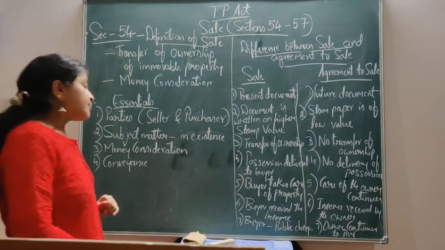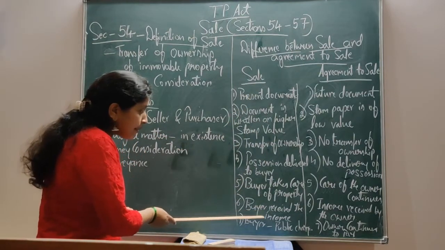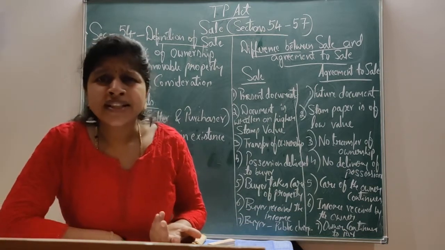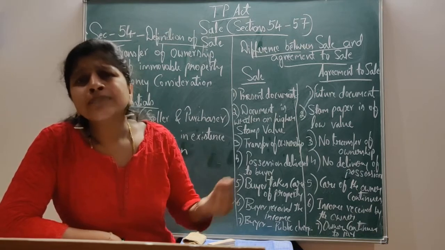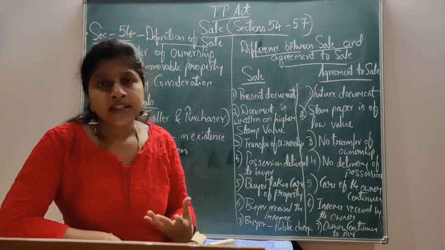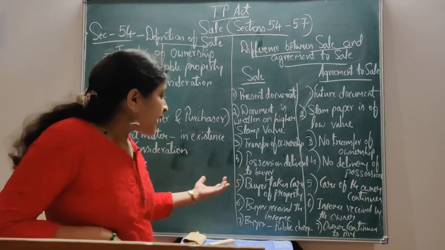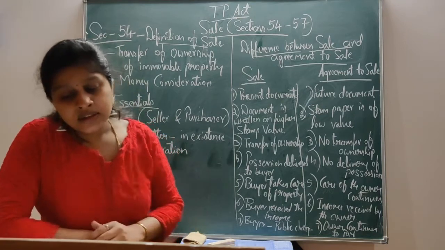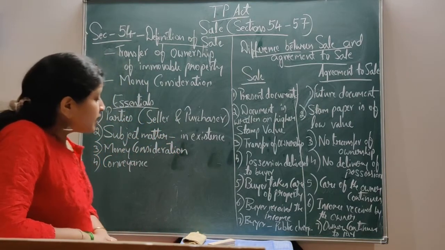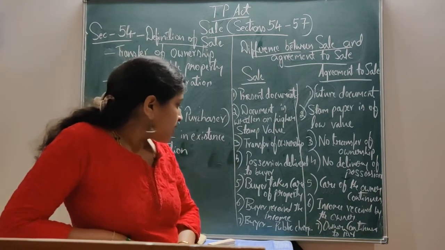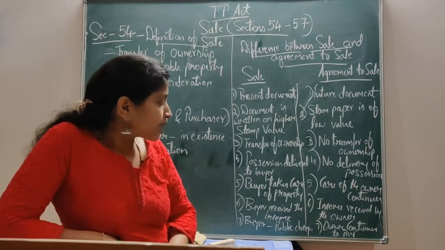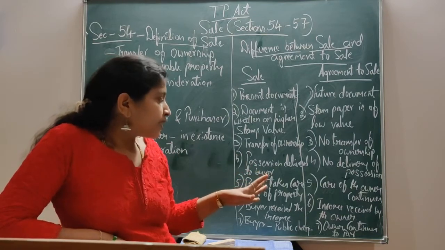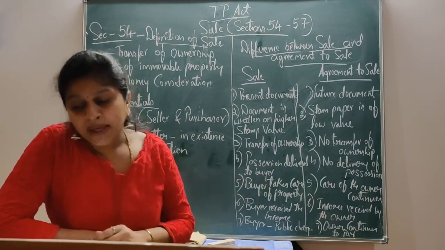And next, under the sale, buyer receives the income. When the sale has been completed, the money consideration has to be paid to the seller from the buyer. That is, the buyer receives the income. Next, under the agreement to sale, income is received by the owner. Here, when there is an agreement to sale, the income is received by the owner.